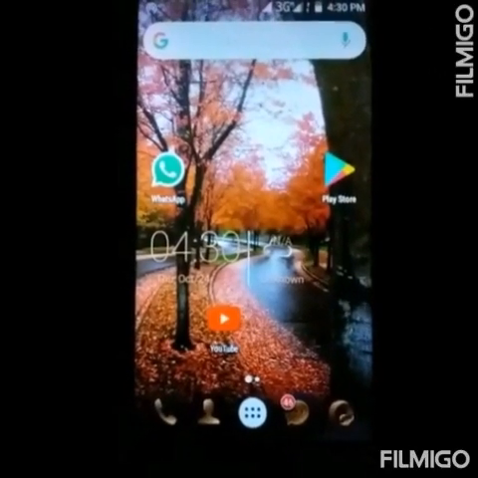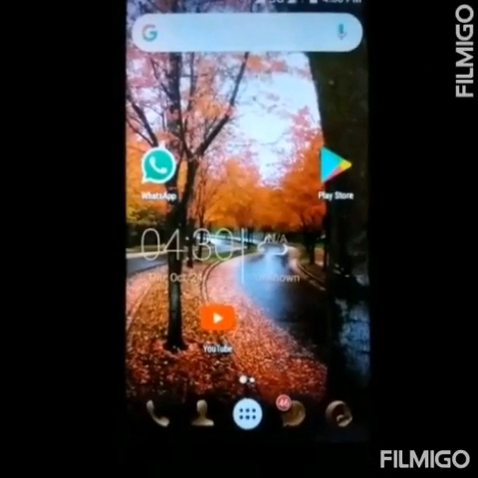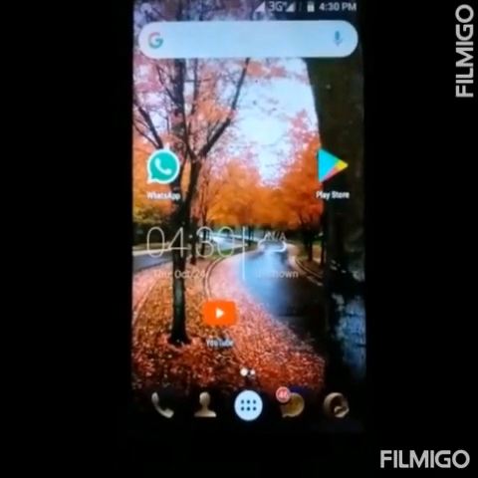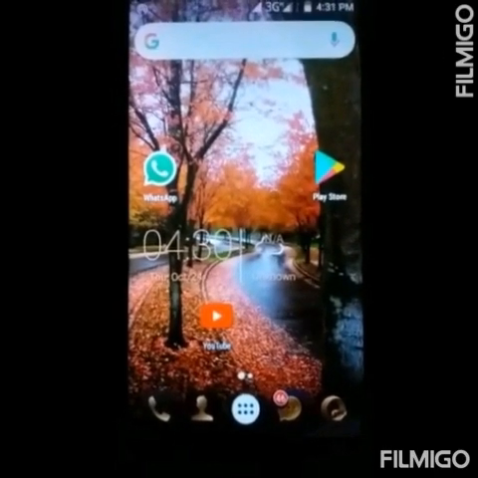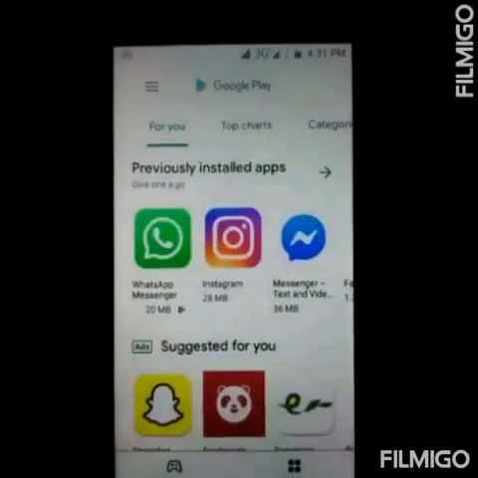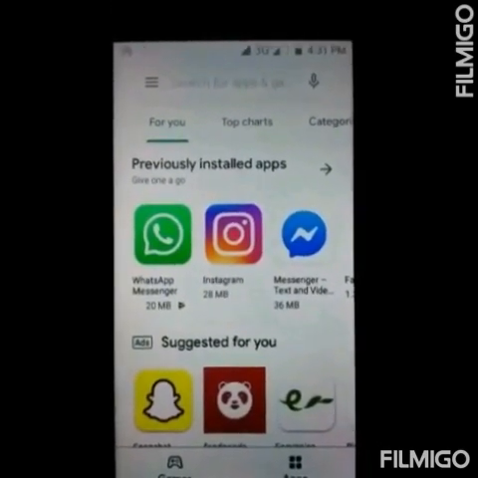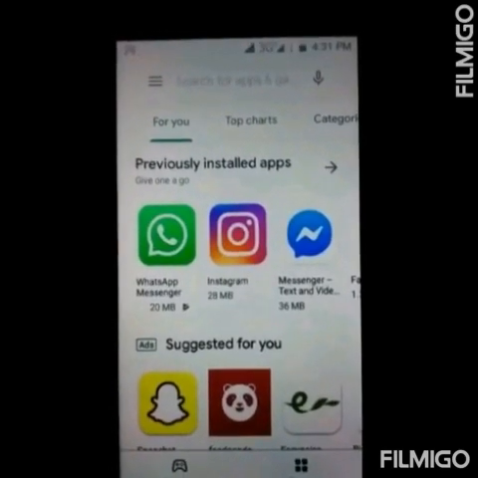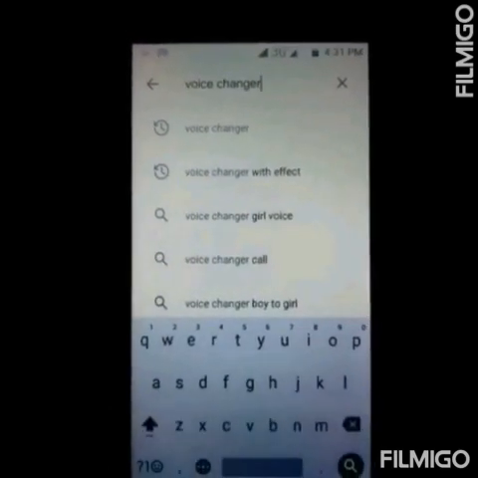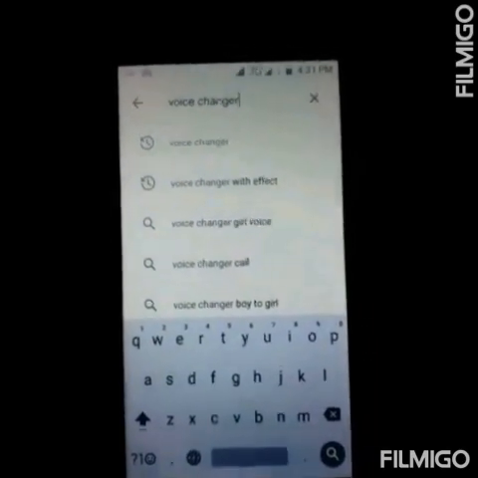Today I will tell you how you can convert any audio into video. For this, first of all, you have to open the Play Store in your mobile. After opening the Play Store, write voice changer in the search box and search it.